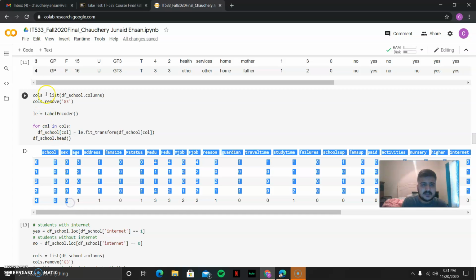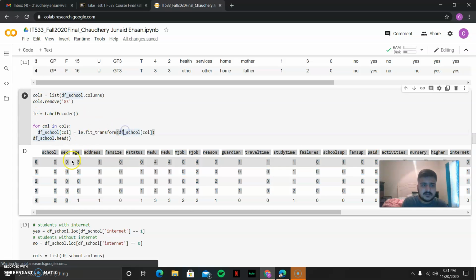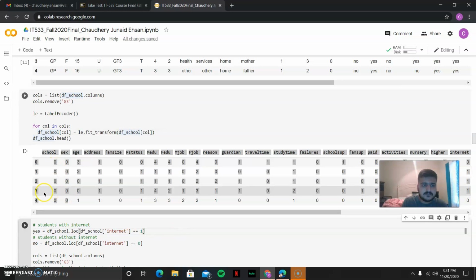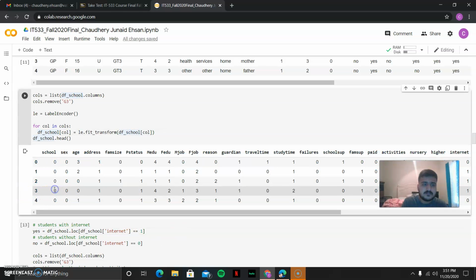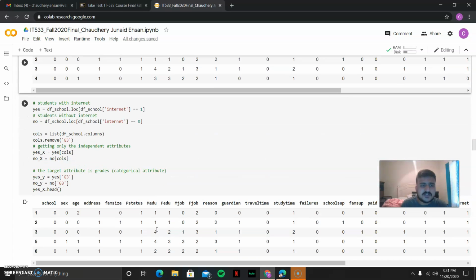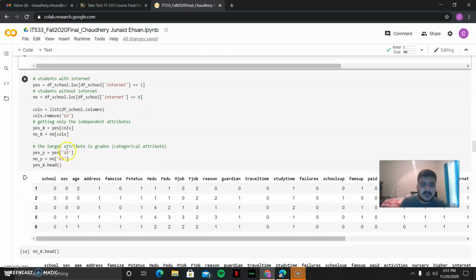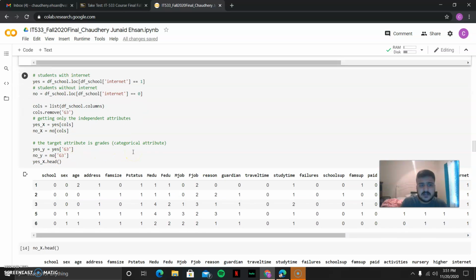You can see these ones here. After that, students with internet, yes, is equal to 1, and students without internet is equal to 0, and getting only the independent attributes X, and the target attribute Y, the grades categorical attribute.